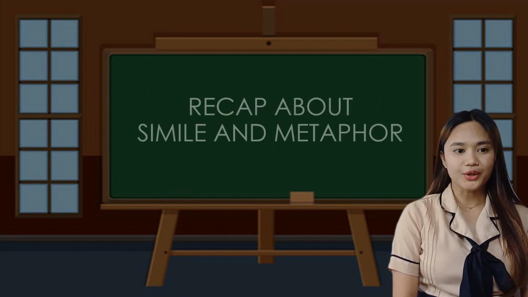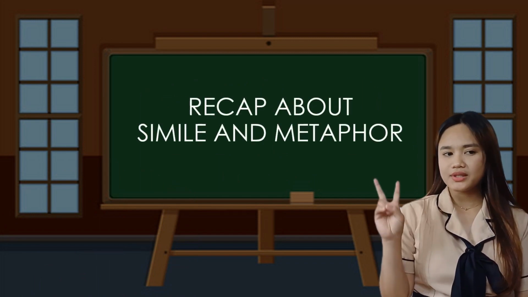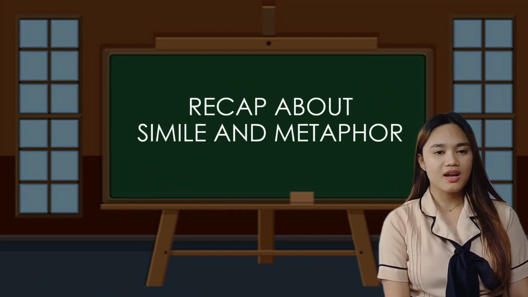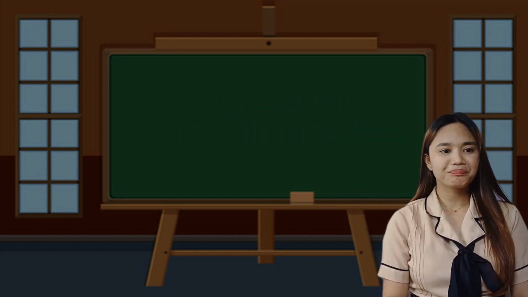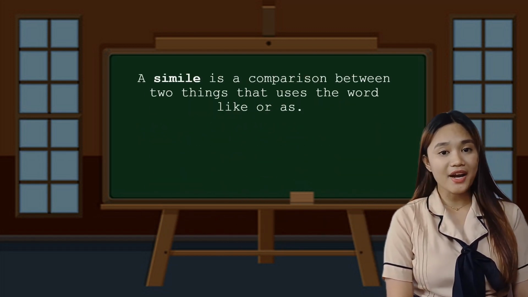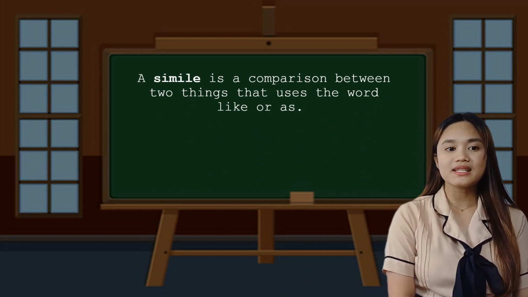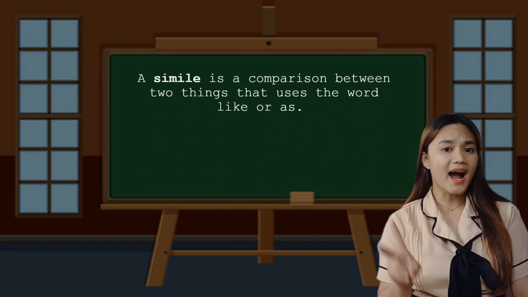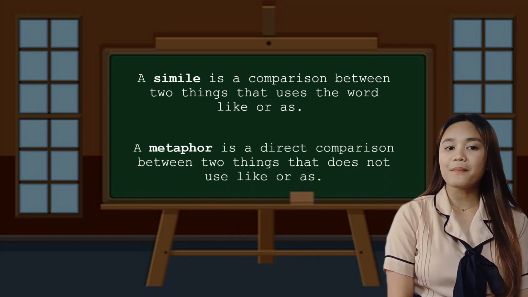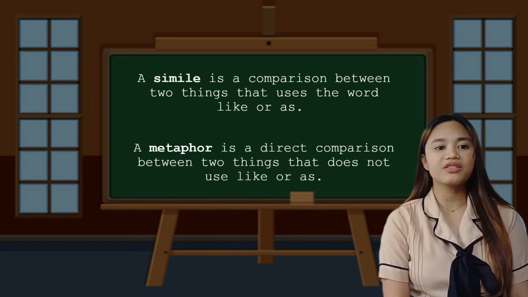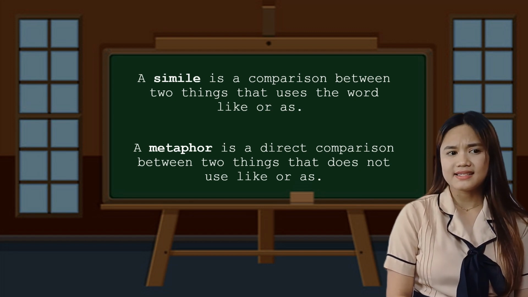In our previous video, we talked about the first two types of figurative language. The first one, simile, and the second one is metaphor. A simile is a comparison between two things that uses the word like or as. And the second one, a metaphor, is a direct comparison between two things that does not use like or as.